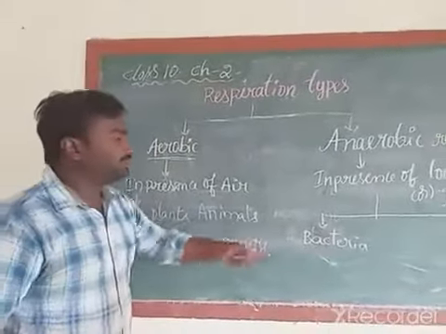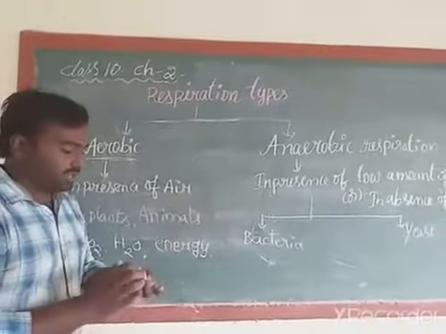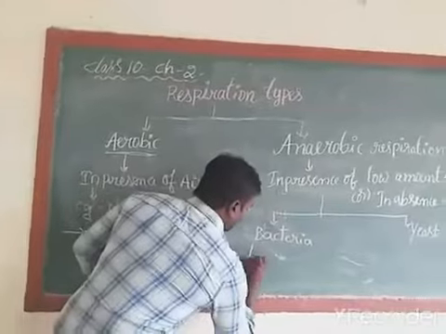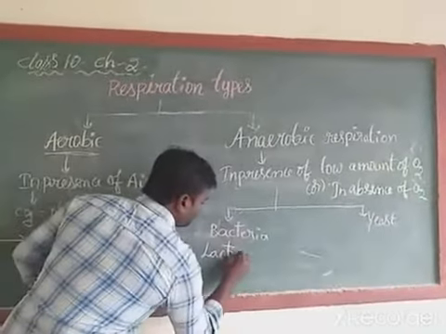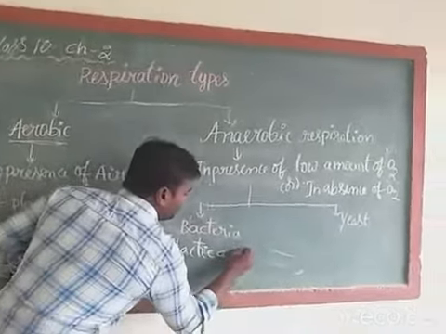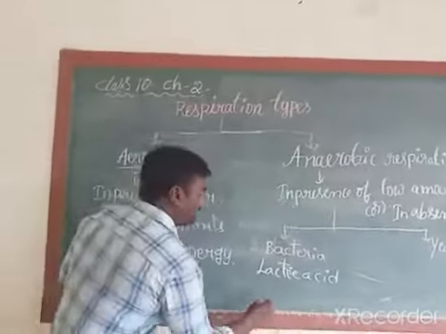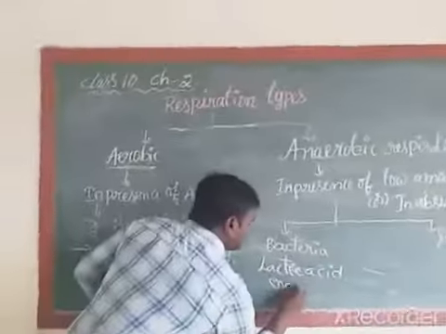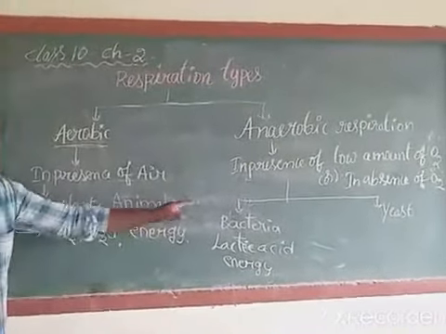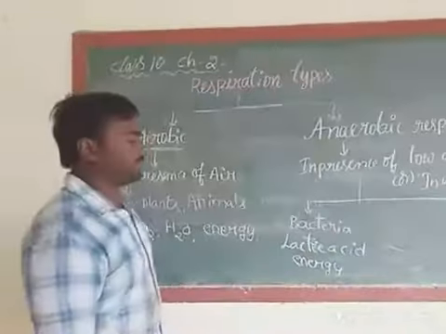Next, in bacteria, because of anaerobic respiration, which products will be formed? We are going to write now. Lactic acid and energy. These are produced in the bacteria because of anaerobic respiration.